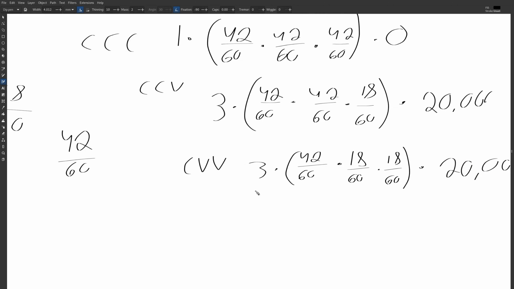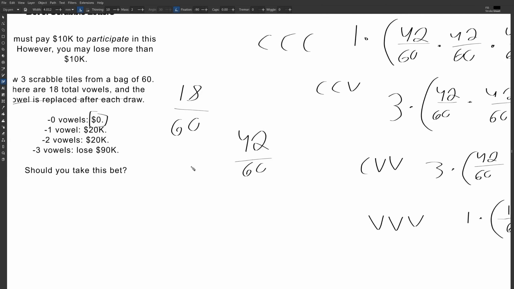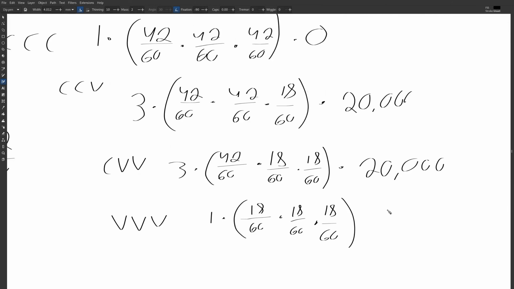Okay, now for the last case. If we get 3 straight vowels, we actually get punished. But there's only one way to do it, so it's 1 times. Let's do this. 18 divided by 60 times 18 divided by 60 times the final probability, which is getting the third one, 18 divided by 60. Okay. And earnings would be lose 90,000. So let's put that in. 90,000, graphing calculator.